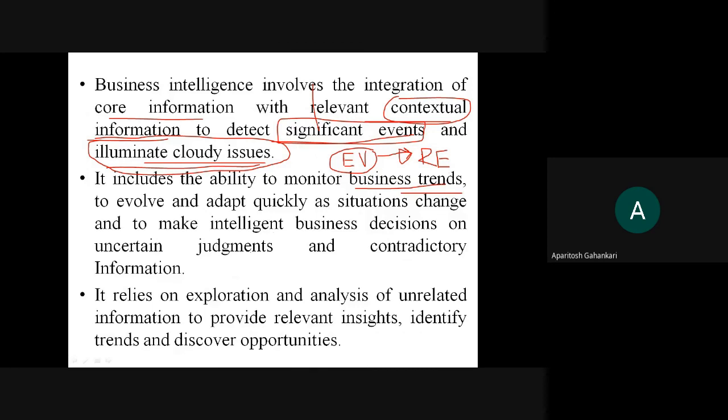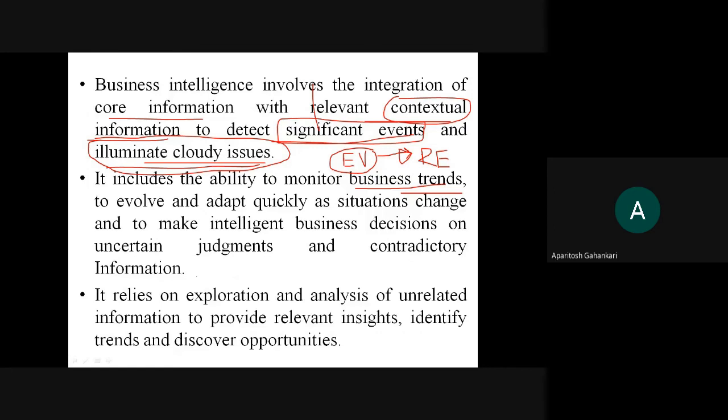Otherwise, if they were not taking the correct decision and were only relying on their oil refineries, it may be the case that Reliance would survive for 50 years. But what after 50 years? So these types of things are taken into consideration by businesses to take the correct decision at the correct time, and that is nothing but your business intelligence.